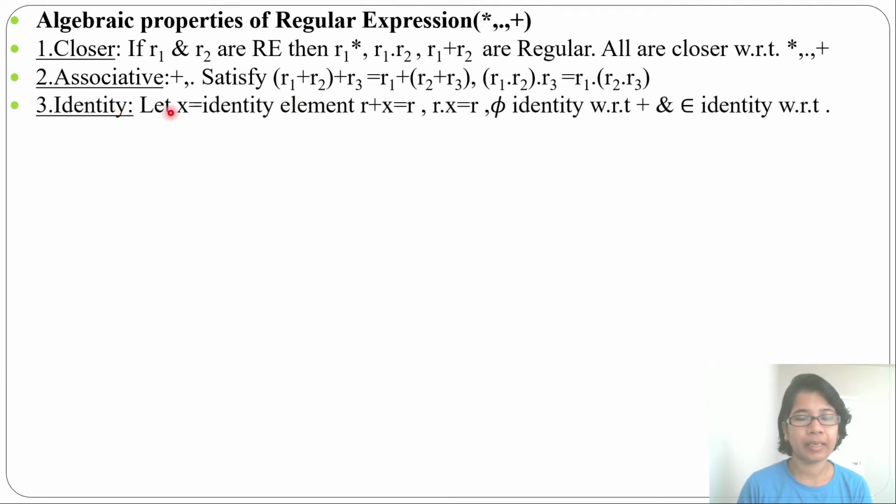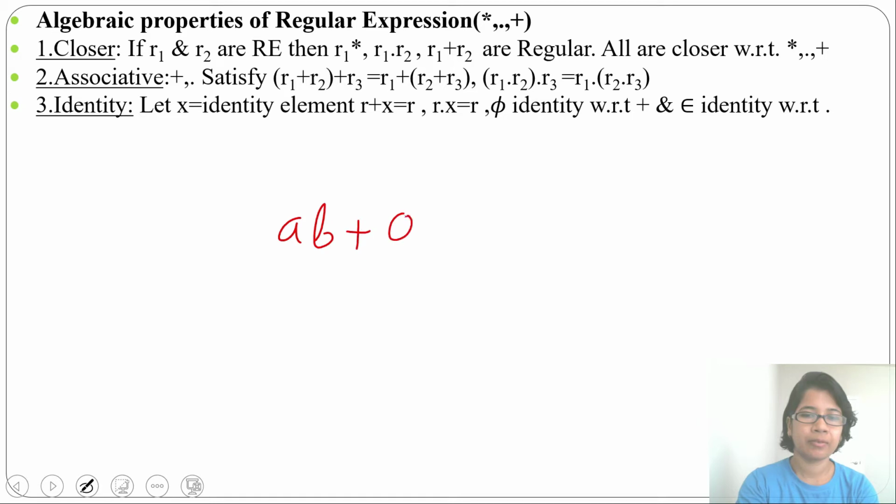Next property, identity. Let x be the identity element, and r plus x equal to r and r concat x equal to r. Then we will say x is identity. Phi is identity with respect to plus and epsilon is identity with respect to concat. Suppose AB plus phi, that will be AB.